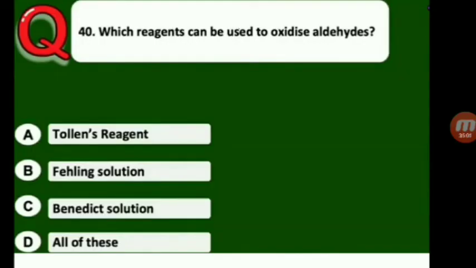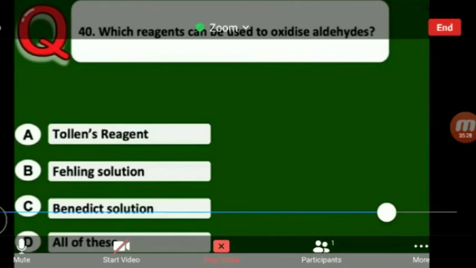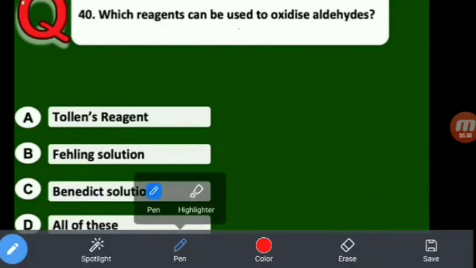Which reagents can be used to oxidize aldehydes? A, Tollens reagent. B, Fehling's solution. C, Benedict's solution. D, All of these. So aldehydes are oxidized by Tollens reagent, Fehling's solution, and Benedict's solution. These three oxidize aldehydes. So the answer is D, all.